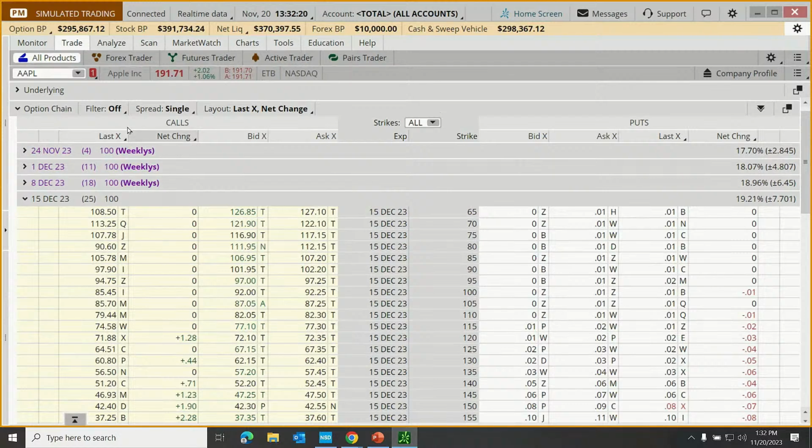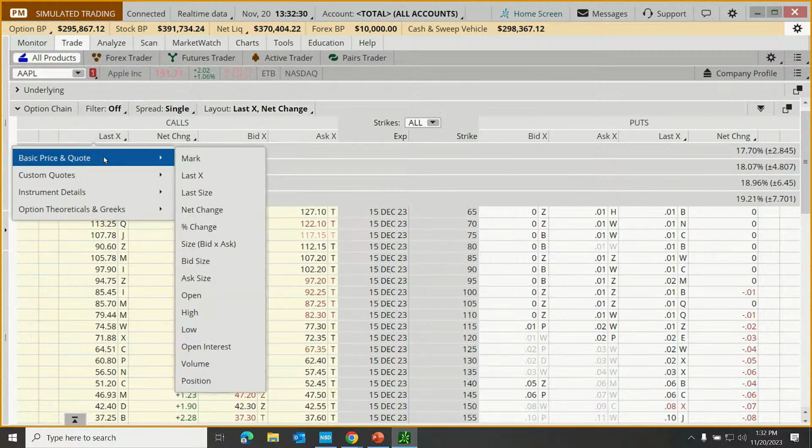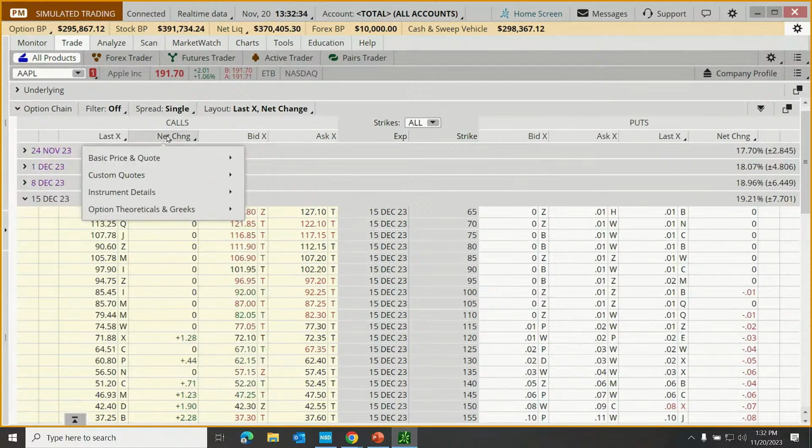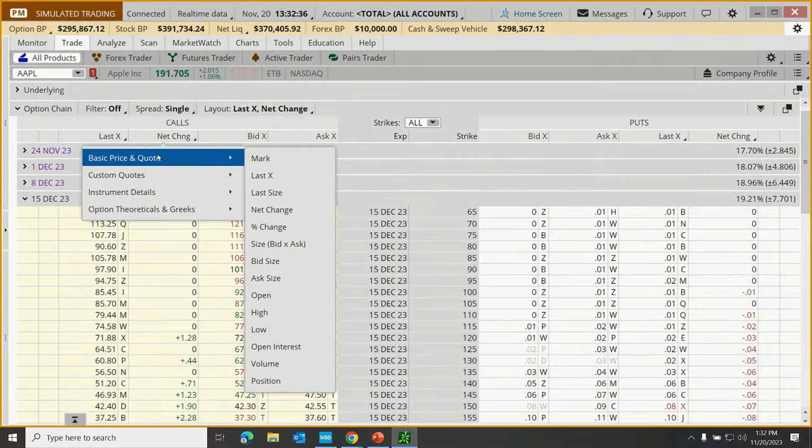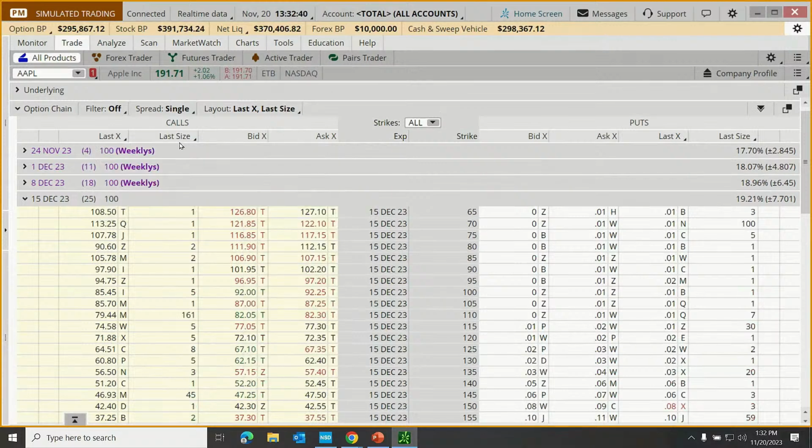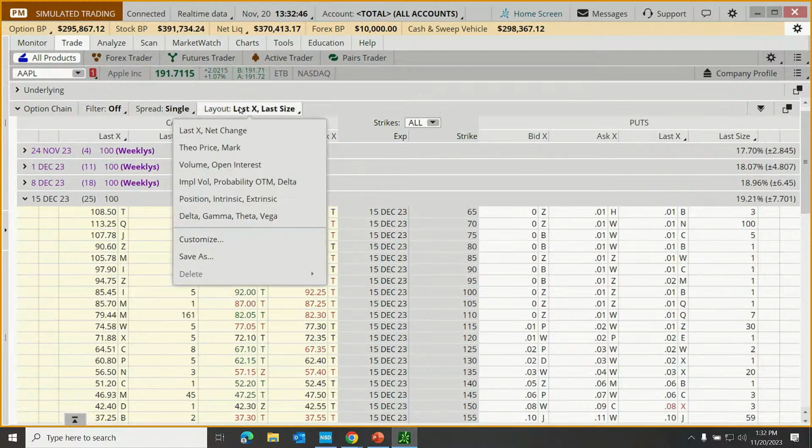Okay, these ones, the bid and the ask, are what we call the current layout, and those are customizable, either individually by clicking on the column heading, and then we can change it to something else. So for example, maybe I want to change my net change to, who knows, maybe the size of the last trade. Okay, so notice we're able to customize these columns individually, or we can change the layout entirely.